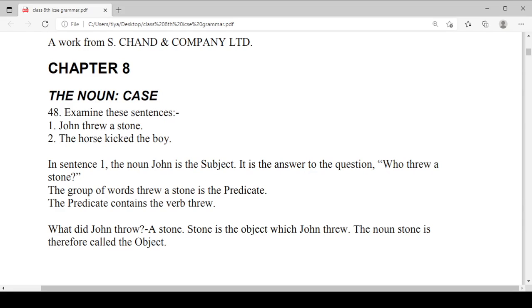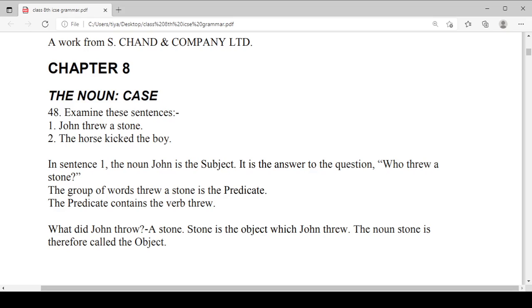I'm your teacher Mona, and today I will discuss the noun and specifically the case. Okay, so if you know anything about the noun, in our previous lectures we have discussed the noun, how many kinds of nouns we have and what the noun is. Before starting today's lecture, I want to give you an overview of the noun and what we have discussed.